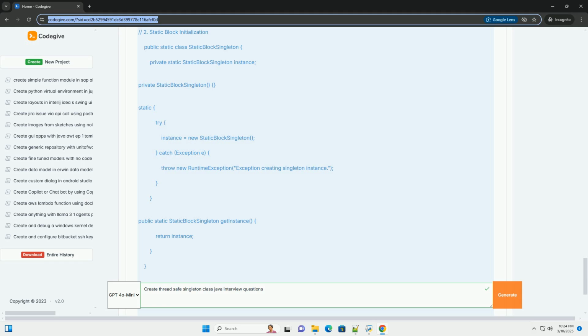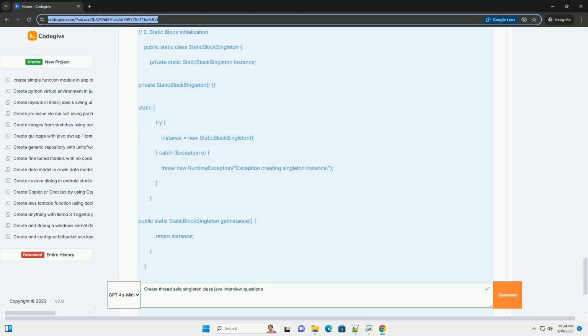D. Bill Pugh singleton, initialization on-demand holder idiom. Explanation: the singleton instance is created inside a static inner class called SingletonHelper. The SingletonHelper class is not loaded until the getInstance method is called for the first time. Since class loading is inherently thread safe in Java, this approach guarantees that only one instance is created, and it's done lazily. Pros: thread safe without explicit synchronization.